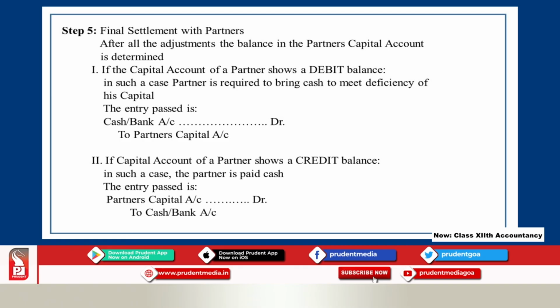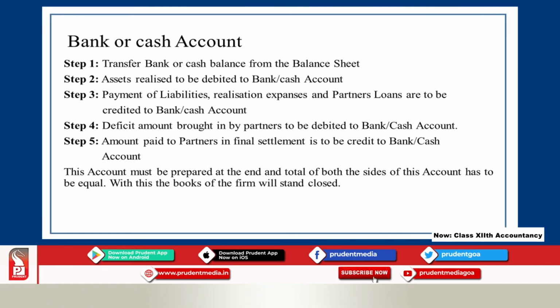If the capital account shows a credit balance, then the entry passed is partner's capital account debit to cash or bank account. That is, the excess amount in the capital account is to be paid in cash. If it is a deficit amount, you should ask the partners to bring it in. So this is how you have to do the final settlements with the partners. Then the last account we are going to prepare is the bank or cash account.